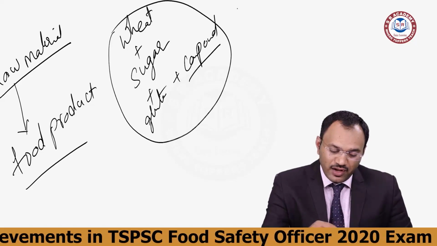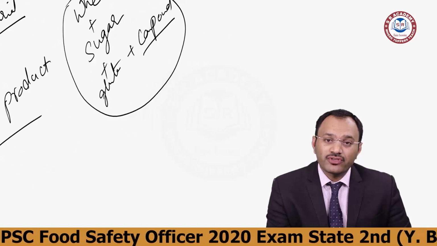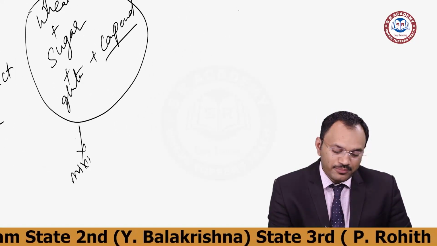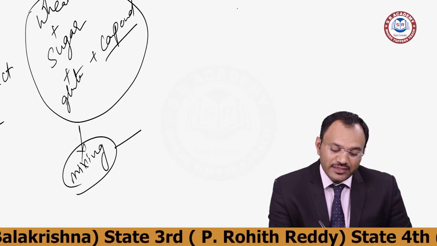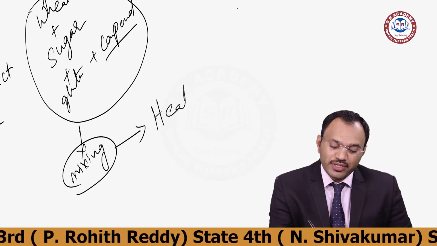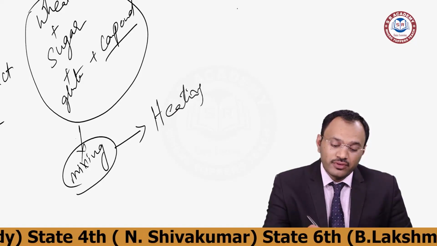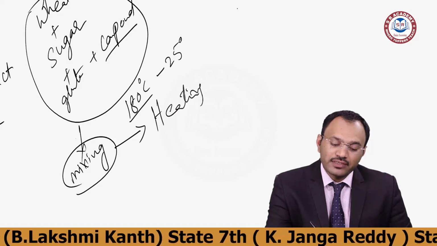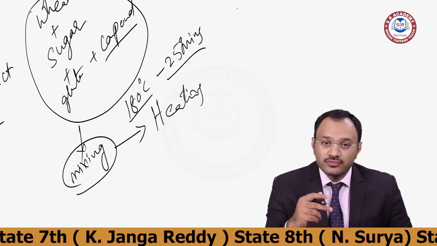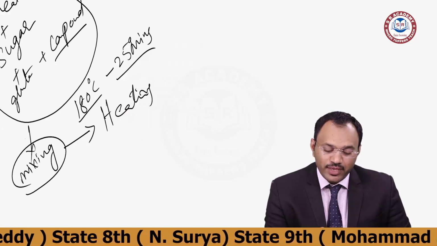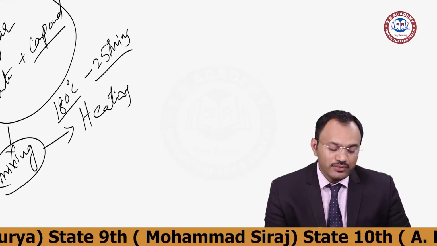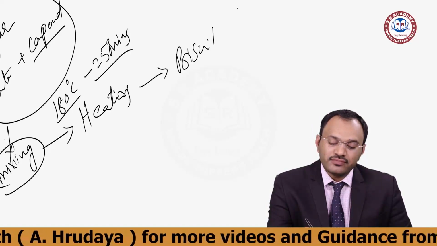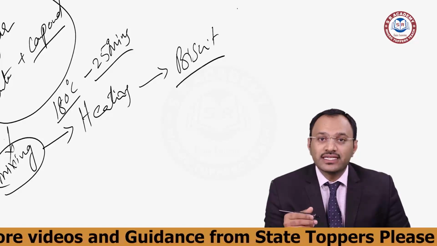All this is put together through a lot of process. In the process I will be mixing, then heating it to a maximum temperature. I may heat it to 180 degrees for approximately 25 minutes. So these are the critical requirements. If I heat it properly, I will be able to get a proper product called a biscuit. This is how a biscuit is manufactured.